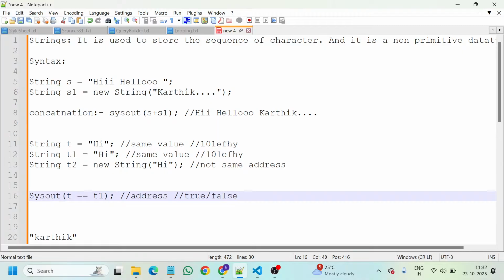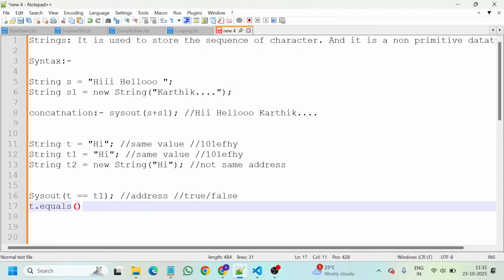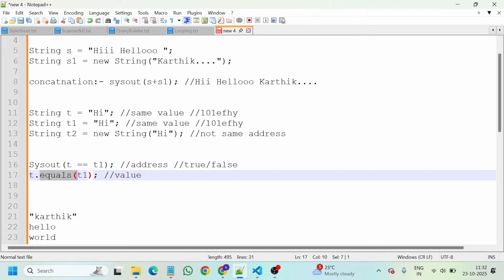If you want to check the value inside, then you must use t.equals(t1). Then it will check the value. The value of both of the strings will be verified. I will explain what this dot equals is, why this dot came and why this equals came, and we don't need to learn by heart n number of methods. String holds n number of methods, not one or two. It holds more than 20 methods in it.